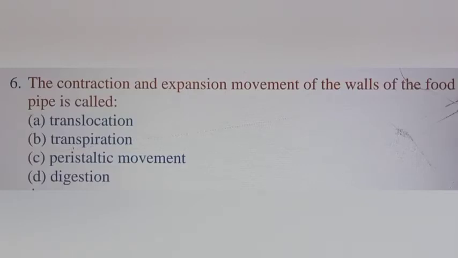Whereas option D is digestion. Digestion means the physical and chemical breakdown of food using enzymes, including the teeth. So we have to go with option C, peristaltic movement, which is the contraction and expansion of the muscular walls of the food pipe.